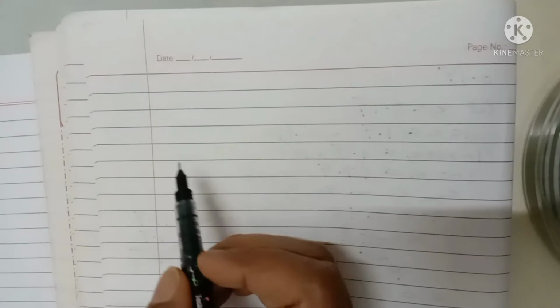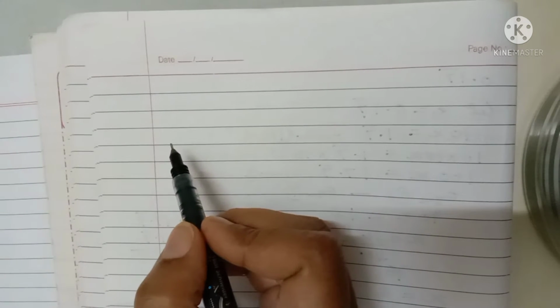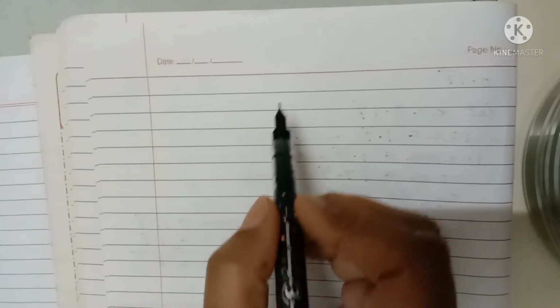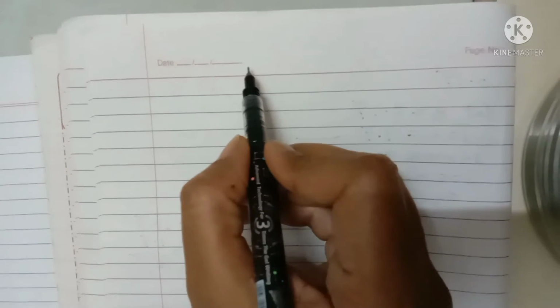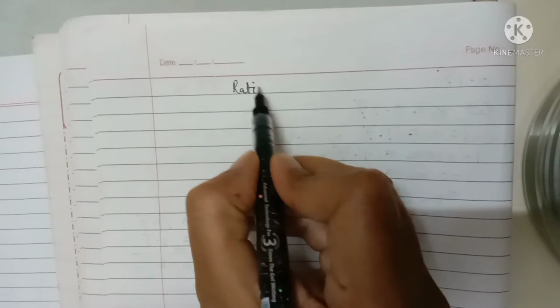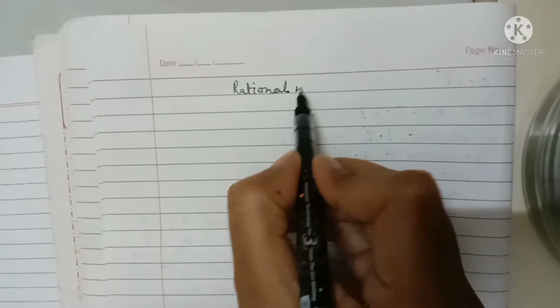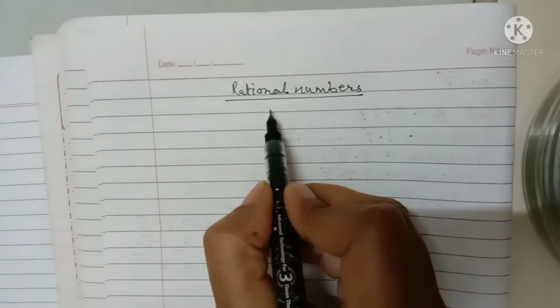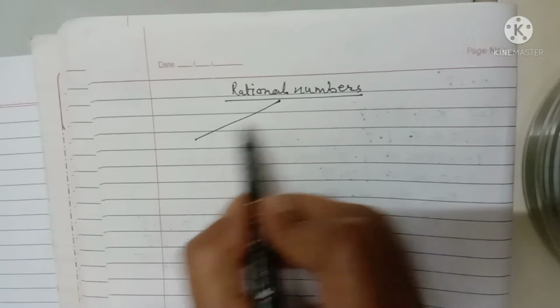Students, now we will discuss irrational numbers, but first we will take a review of rational numbers. This is just a review of two types.